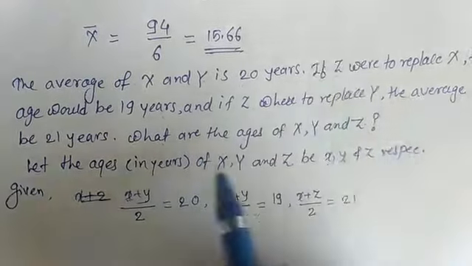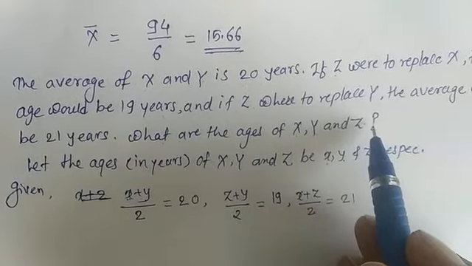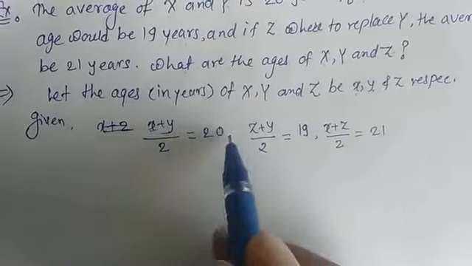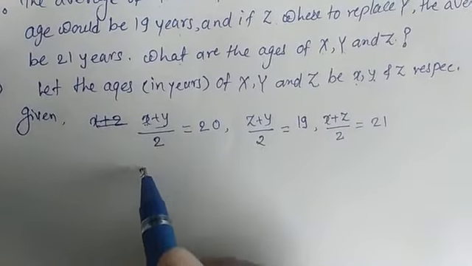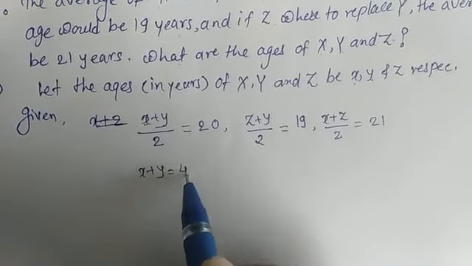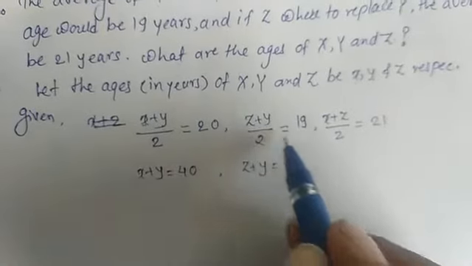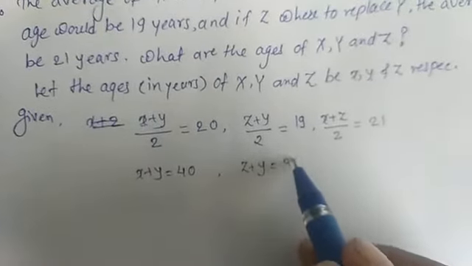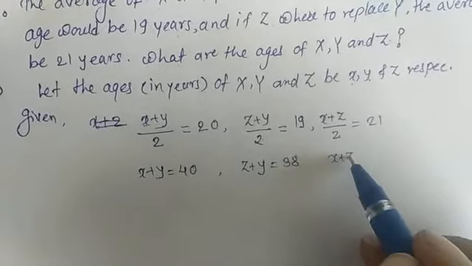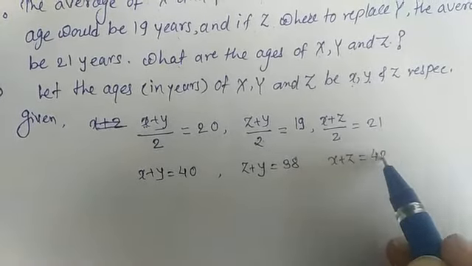Okay, so we have to find the ages of x, y and z. So from the first we can find x plus y is equal to 40. From the second, z plus y is equal to 19 into 2, which is 38, and from the third, x plus z is equal to 42.